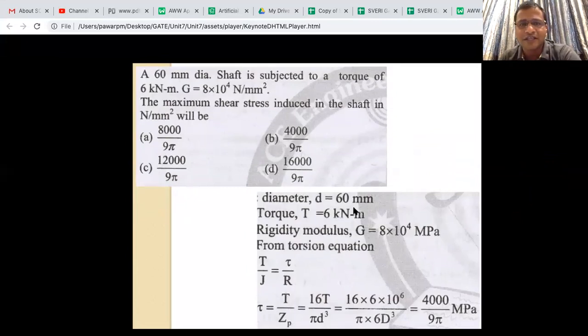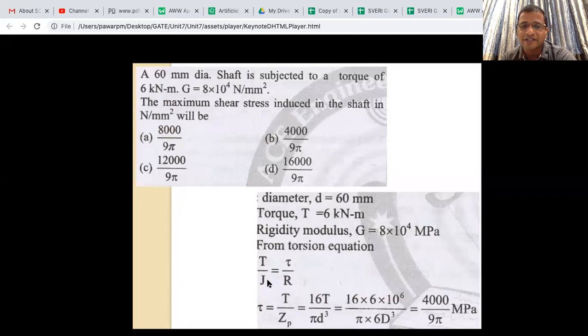You can see the diameter of the shaft is given, torque is given readily, 6 kilonewton meter, and the modulus of rigidity G is given as 8 into 10 raised to 4 MPa. What you have to find out is the maximum stress.